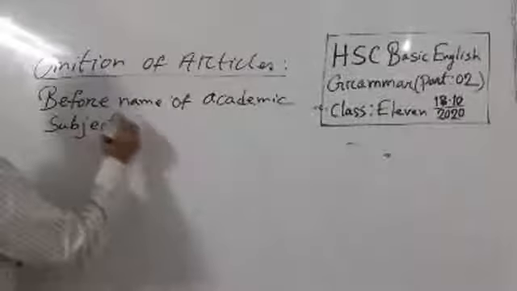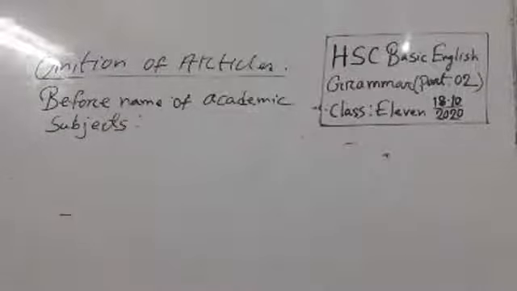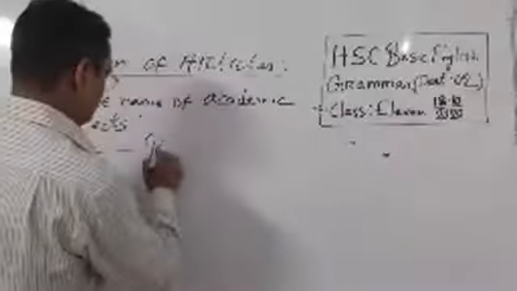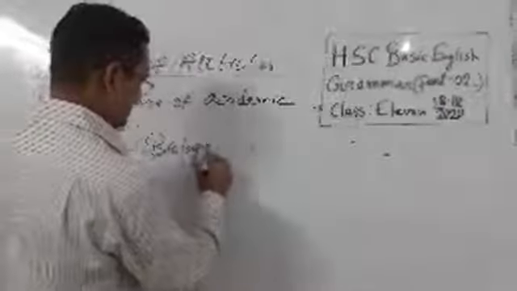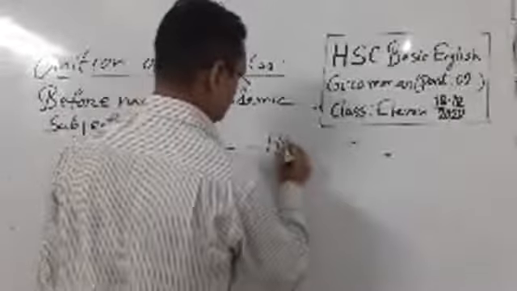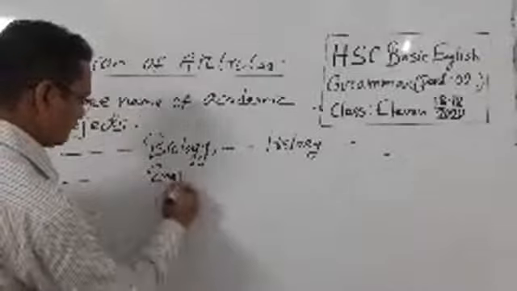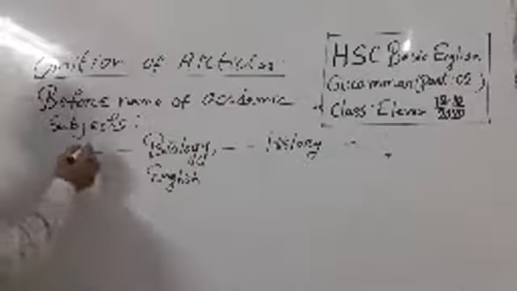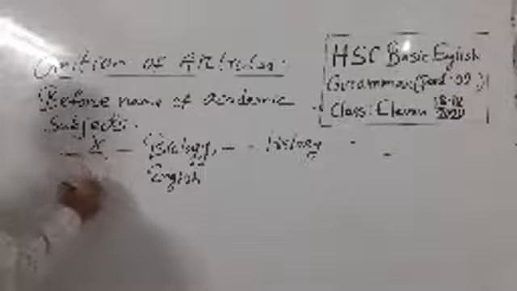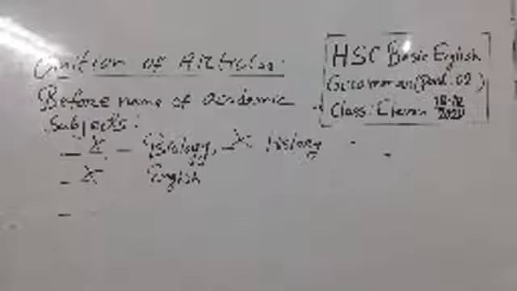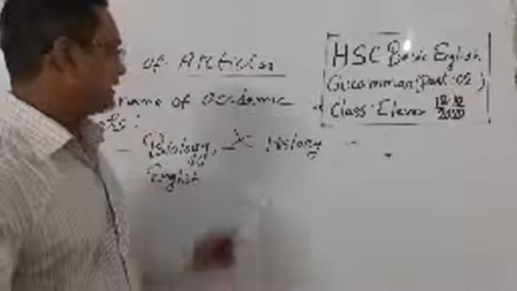Academic subjects, look, suppose like biology, history, English. It's an academic subject, so we don't use article, use omission of article. That means cross, you write cross. So students, these are all the articles here.